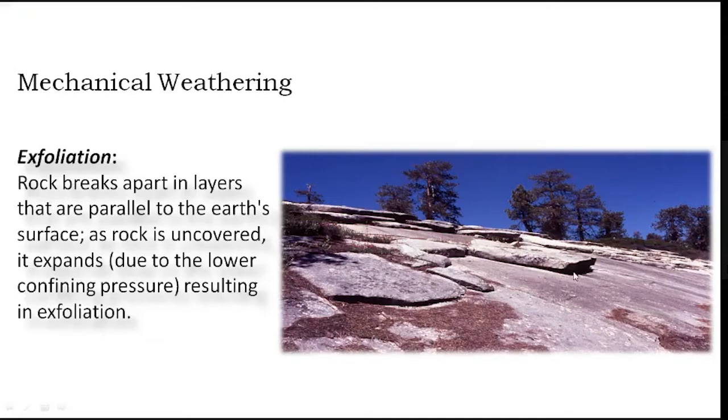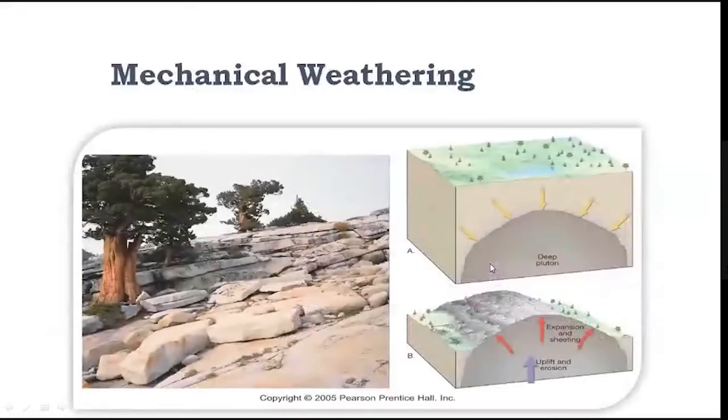This expansion is responsible for the formation of weak planes along which the rock may separate in the form of thin sheets, and it is called exfoliation. This is the effect of the removal of the overburden. You can see in this figure how this exfoliation takes place; that is mechanical weathering.